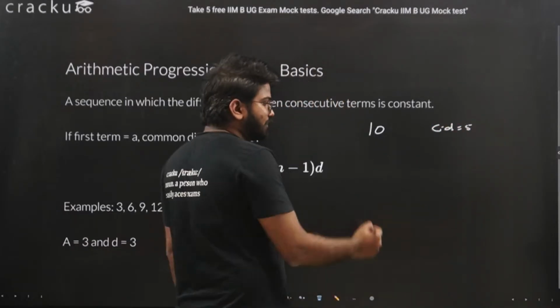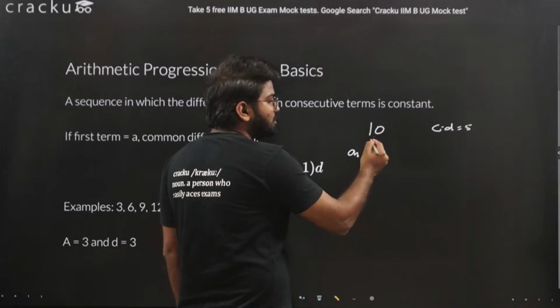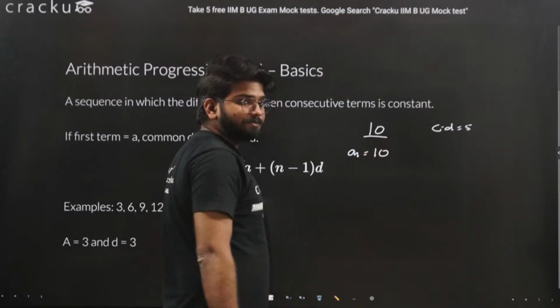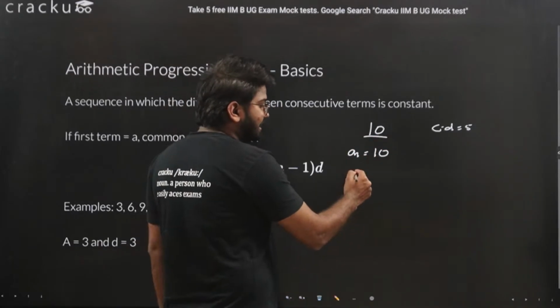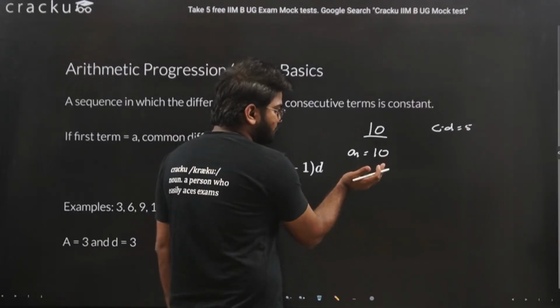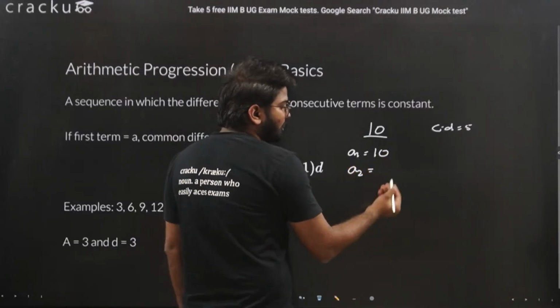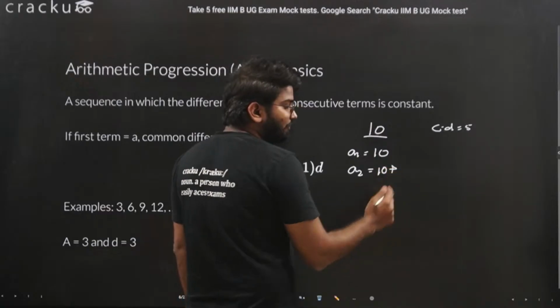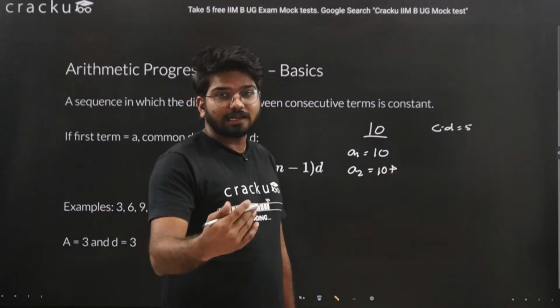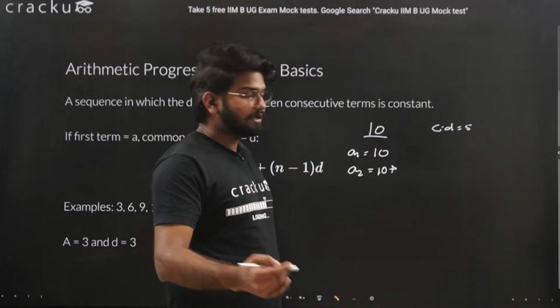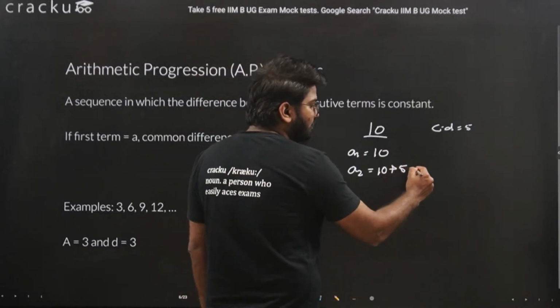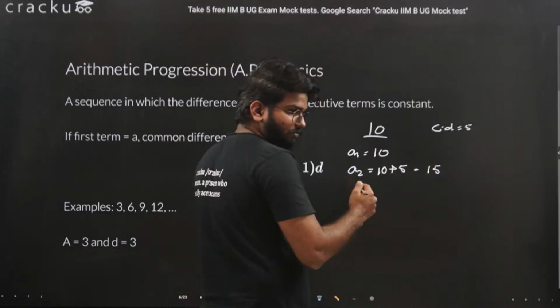So what will be the first term? We have assumed it to be 10. Next term, the second term, will be A2, the first term plus, moving one step further, the common difference, which is 5. So the second term will be 15.